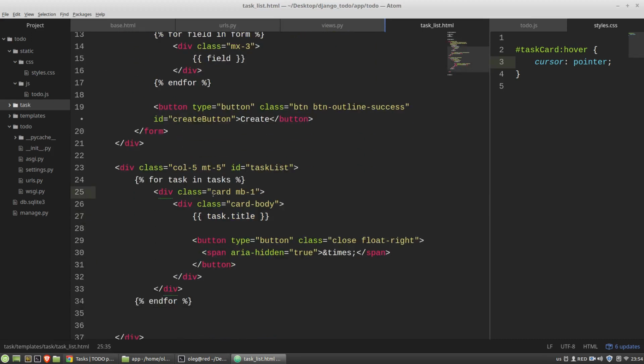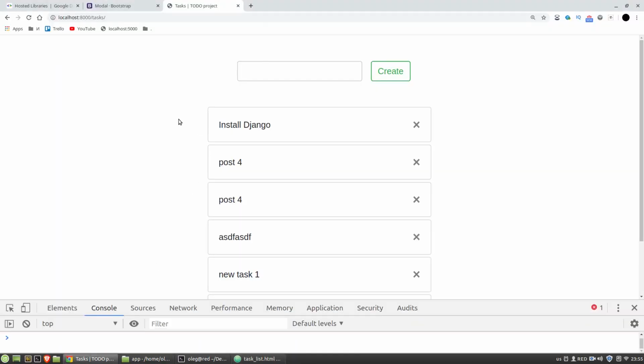And I want to use the ID for cards. That'll be task card ID. F5. Okay.